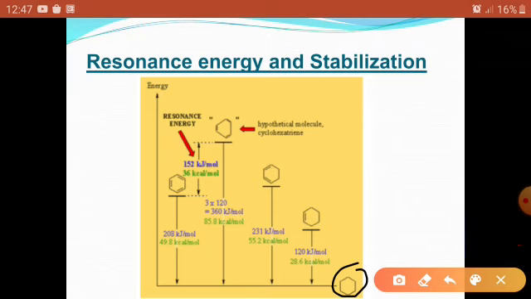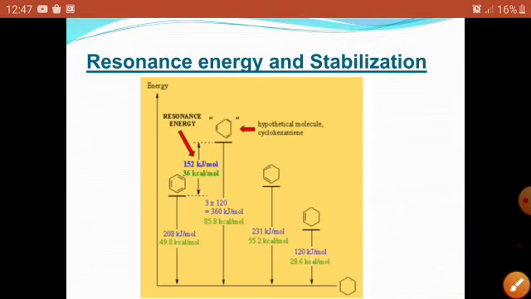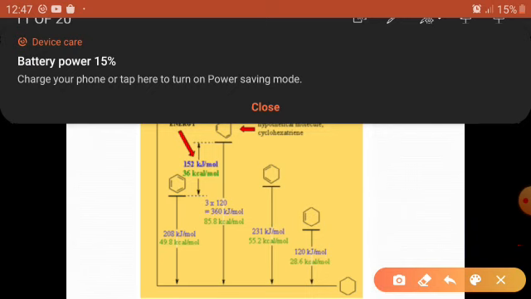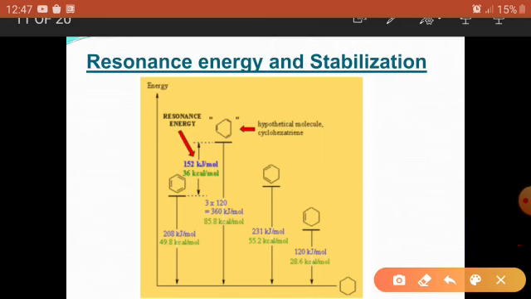And when there are two double bonds, in position 1 and position 3, that is 1,3-cyclohexadiene, when it is converted into cyclohexane, 55.2 kilocalories of energy is released. And if we have three double bonds present, 1,3,5